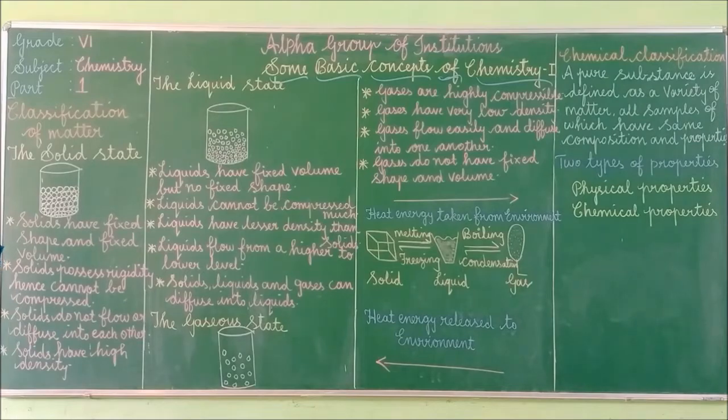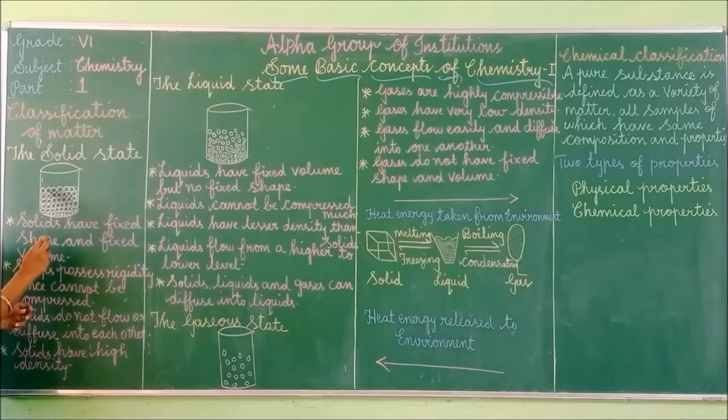You will get a question like this. Then you have to write all the 4 points. These 4 points are very important. What's the first one? Solids have fixed shape and fixed volume. Solids possess rigidity, hence cannot be compressed. Rigidity means it does not bend. Next, solids do not flow or diffuse into each other. Solids have high density. If you look at the molecules, all the molecules are tightly, closely packed molecules.